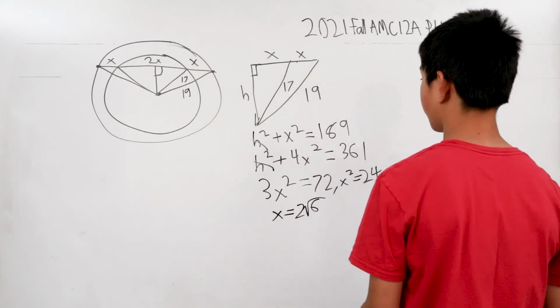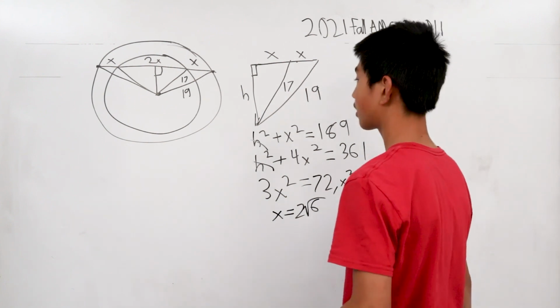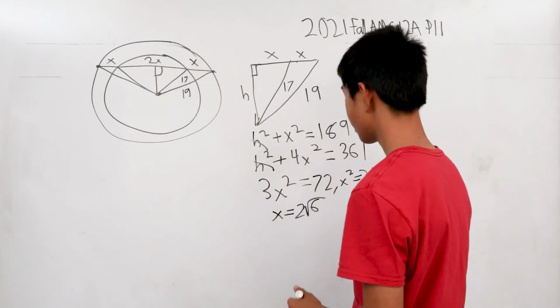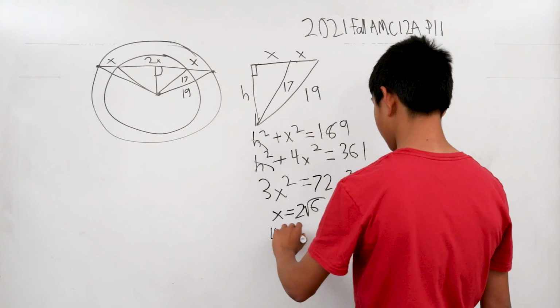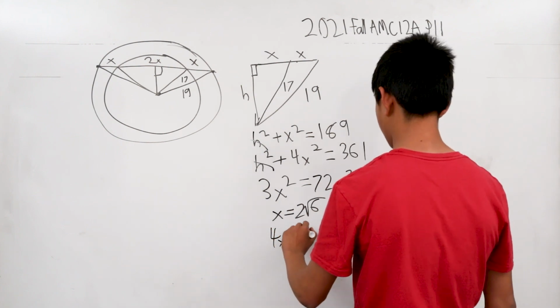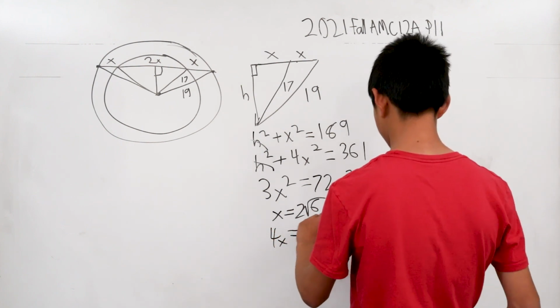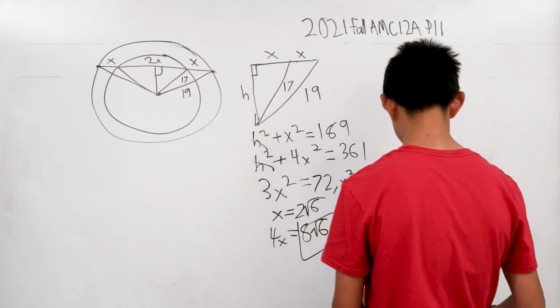And so we have that. Now the problem asks for the whole length of the chord, which is 4x. So 4x is equal to 8 root 6. So that is our answer for this problem.